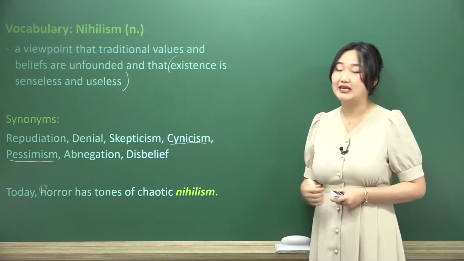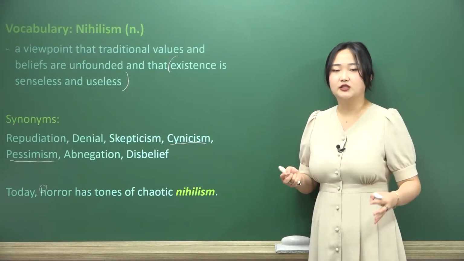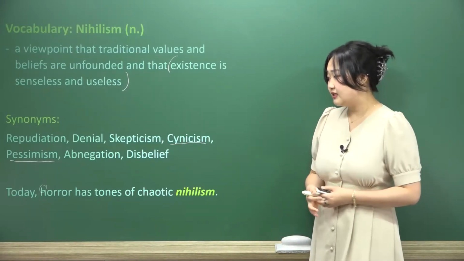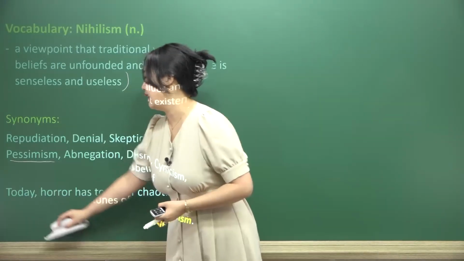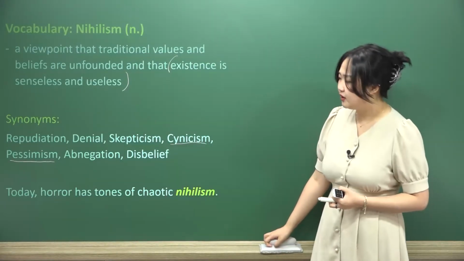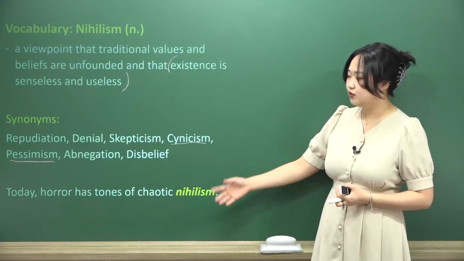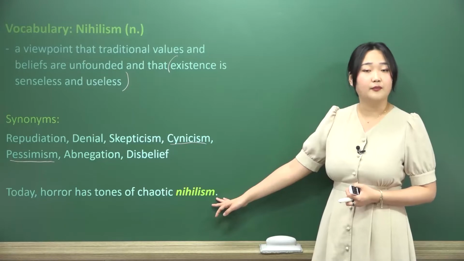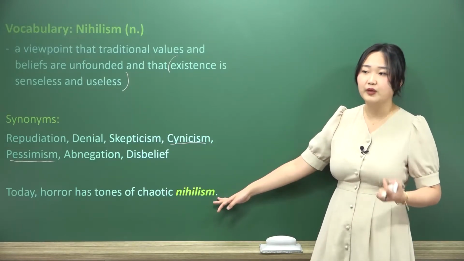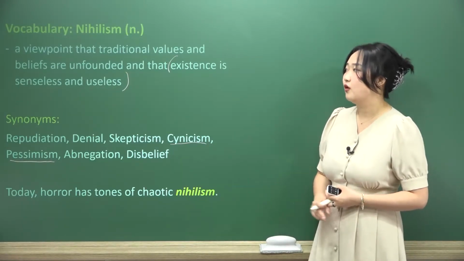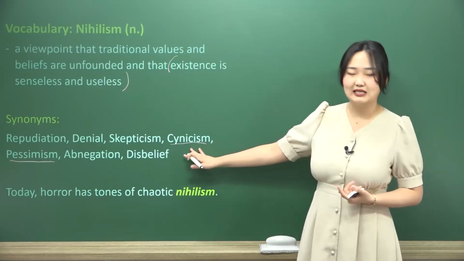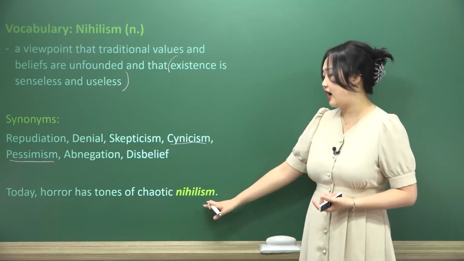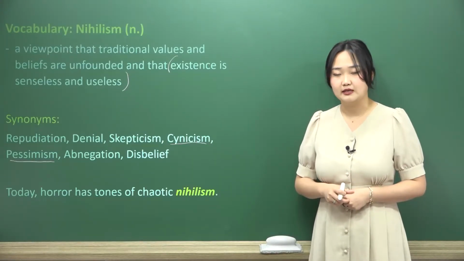Use cynicism or pessimism instead, especially because these are the words that get thrown around the most alongside this one. Today, horror has tones of chaotic nihilism. So here, today, horror movies have tones of chaotic senselessness and uselessness, that there is nothing positive going on in life, that there's a lack of meaning. So how can we also see this? Maybe it's a bit cynical, maybe it's a bit pessimistic. We have no purpose on this planet, and that is what this idea of nihilism is, okay?